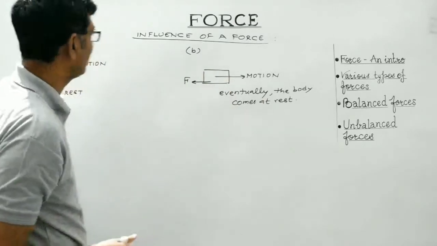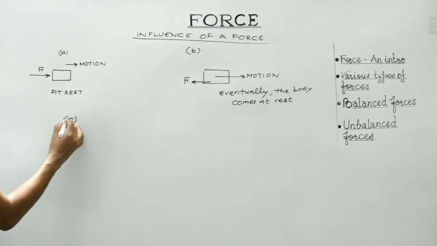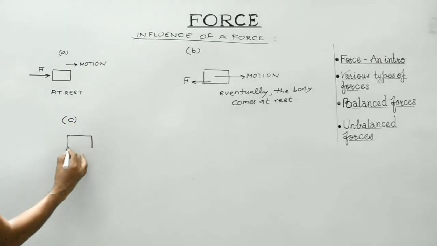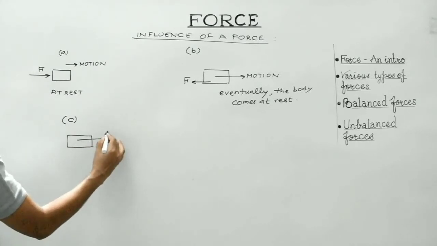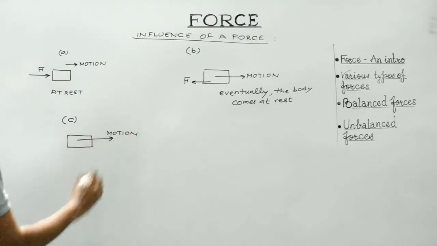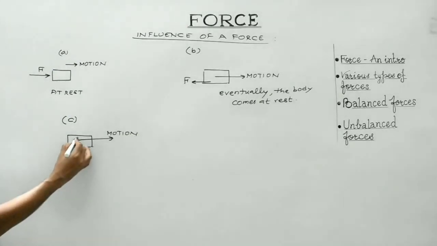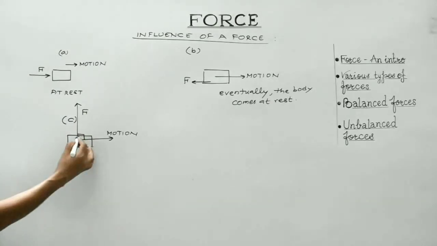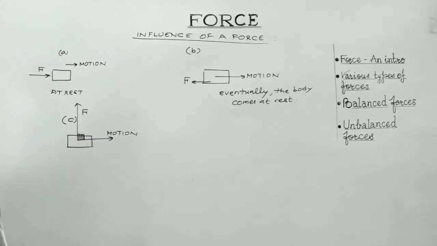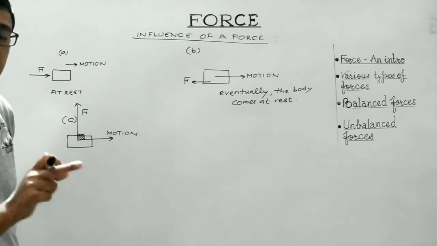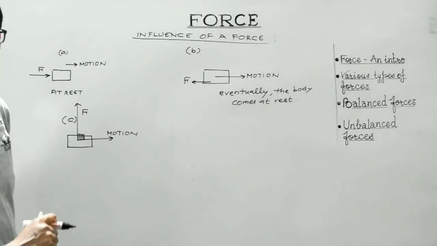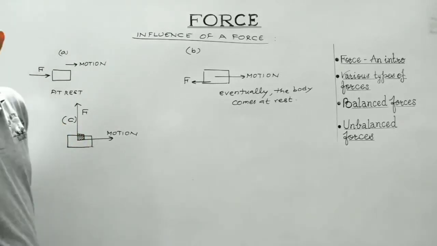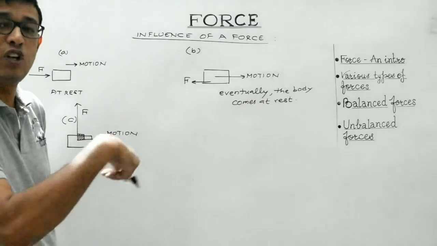There are some other cases as well. Consider case C. Suppose this is the body, and the body is moving along this direction, and the force F is applied along this direction, that is in a direction perpendicular. So in this case, the force is making an angle of 90 degrees with the direction of motion of the body. Here, students, you must remember this force will make the body move along a circular path.